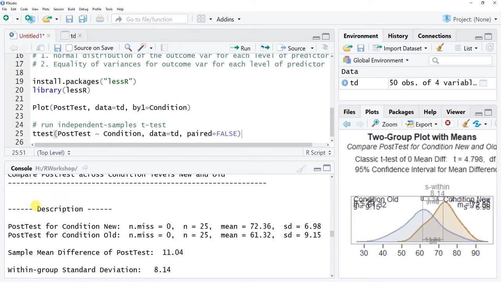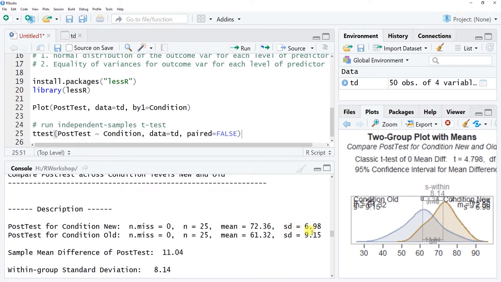This first section that's called description is important. You get the number of cases or observations for each level of that categorical predictor variable, which is condition new versus condition old here. We see we have 25 people in each condition. And in addition, you can see the means here. We have 72.36 for the new condition, so this is the post-test scores for the new condition employees, and 61.32 for the old training condition. Just eyeballing this, we can see that, yeah, those means look different, but that's just descriptive. Our question becomes, are these statistically equivalent or statistically different from one another?